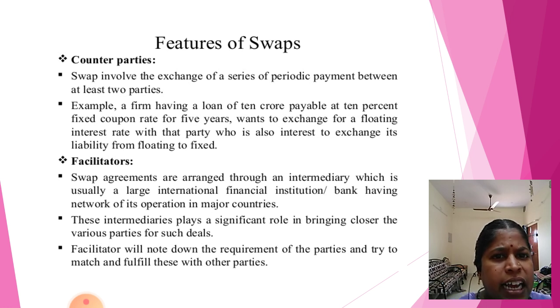Next, the facilitator. Swap agreements are arranged through an intermediary, which is usually a large international financial institution or bank having a network of operations in major countries. These intermediaries play a significant role in bringing the various parties closer for such deals. The facilitator will note down the requirements of the parties and try to match and fulfill these with other parties.